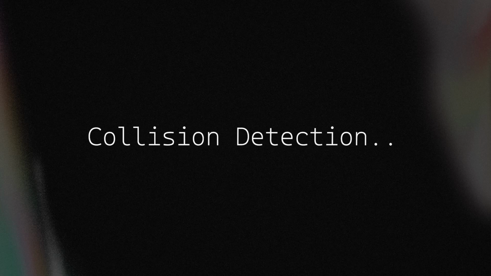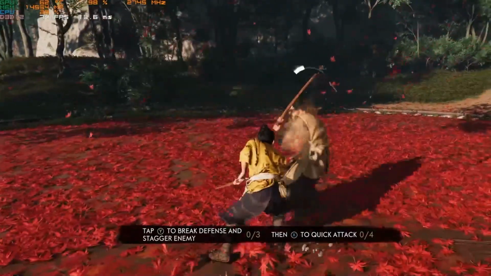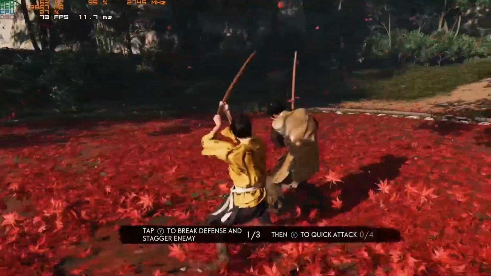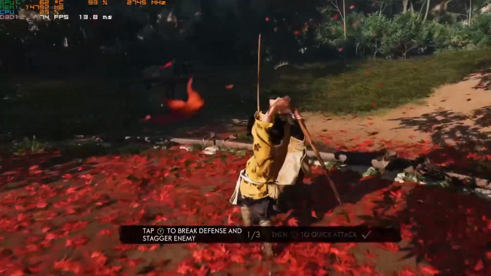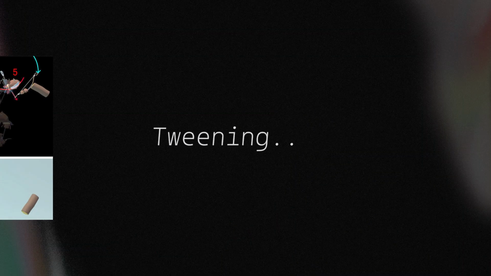Collision detection. It's a widely used term for checking if two or more game objects are overlapping or touching. In games, if a bullet hits a character, it must be detected. Based on the object shape, collision detection algorithms vary, with common approaches including bounding box, circle, sphere, polygon, and pixel-perfect collision detection.